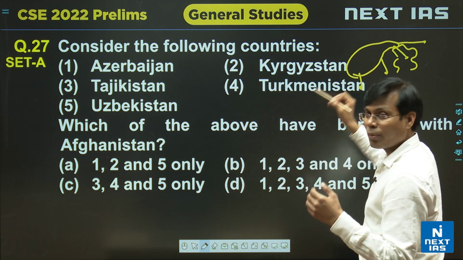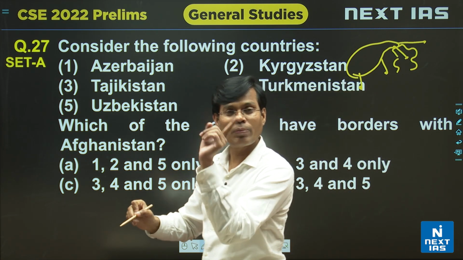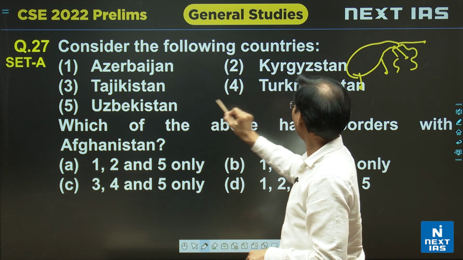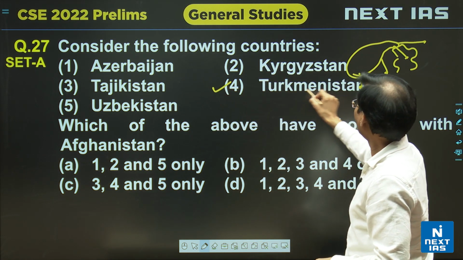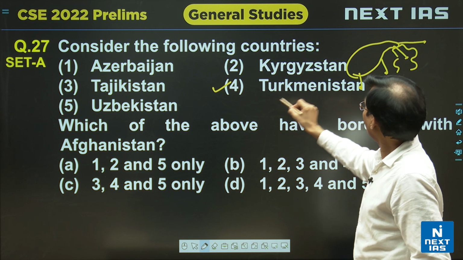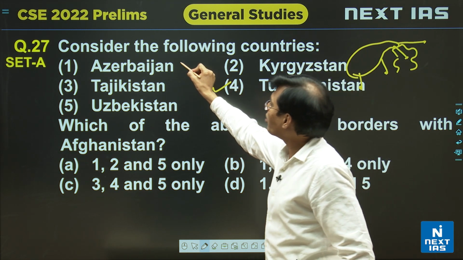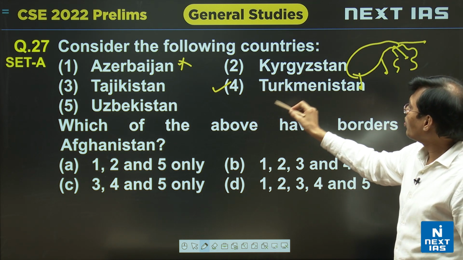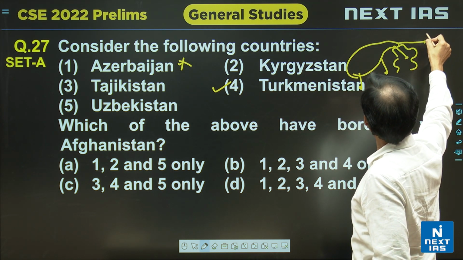For example, you know the TAPI gas pipeline: Turkmenistan, Afghanistan, Pakistan, India. On this basis, Turkmenistan would definitely be there. So let's see, Turkmenistan is given, yes, in 4 options. And if I talk about Azerbaijan, Azerbaijan is far away, it is around the Caspian Sea, it can't be. So number 1 is not possible. And also Kyrgyzstan is more to this side.